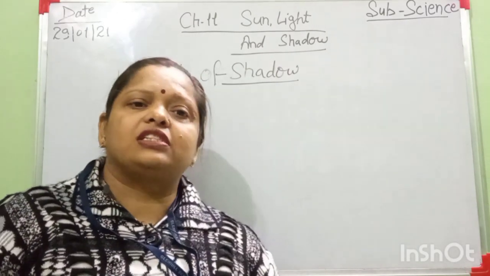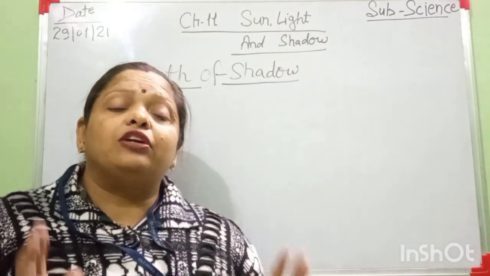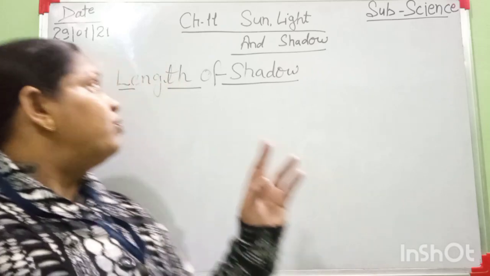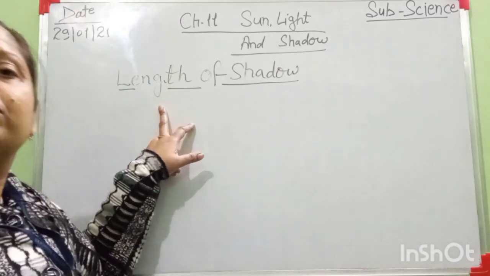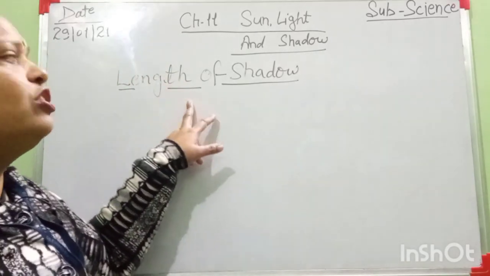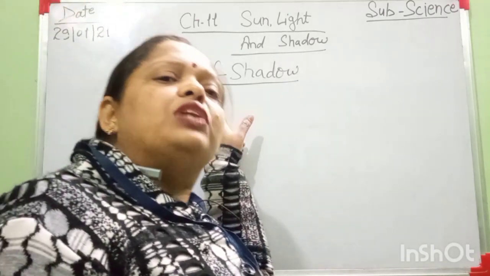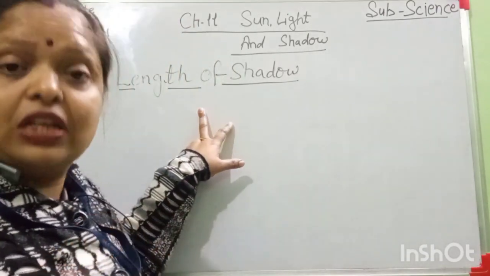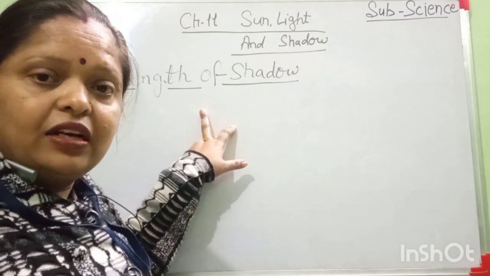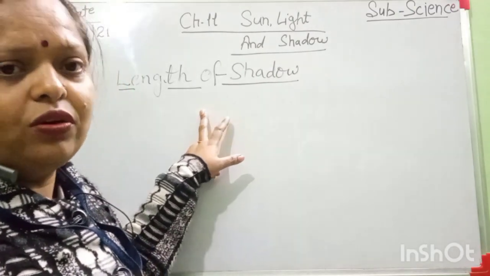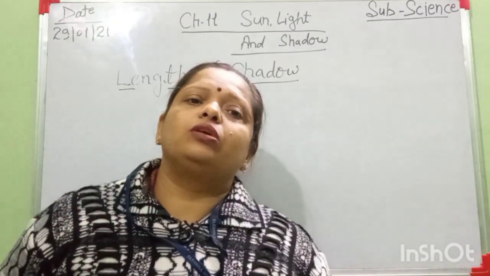Students, all of you understand now how shadow is formed and why the length of shadow changes. It means the length of shadow changes due to the sun rays, the position of the sun. Understand? I hope all things are clear now, and all of you practice now the book exercise of this chapter.